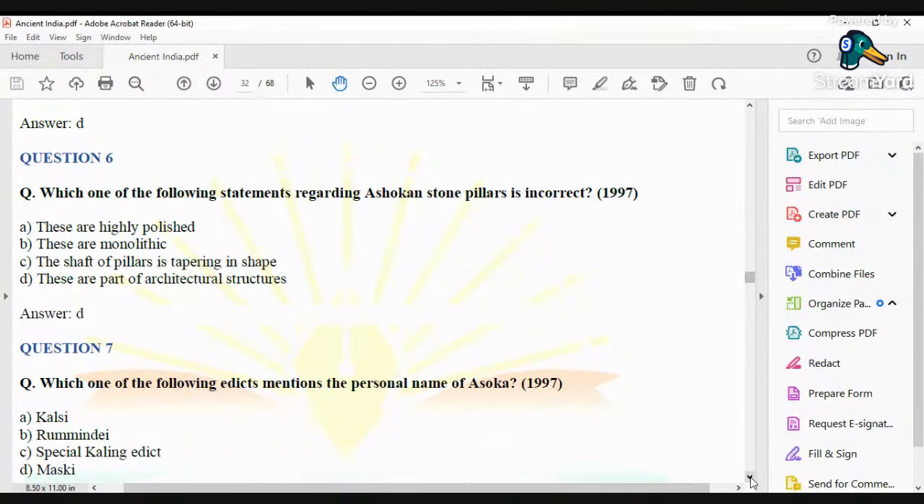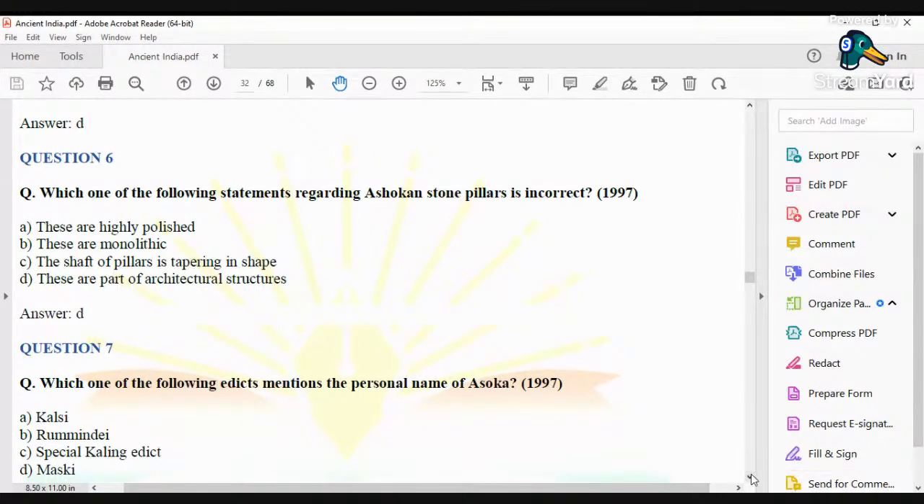And option number D is that these are part of architectural structures, which is not the correct answer. I've already told you that Ashoka was using his stone pillars not for any ornamentation purpose, not to decorate his palace, or for any other architectural purpose. He was not even making these stone pillars in order to put them in front of stupas. He was making these stone pillars so that he can use them to transmit his dhamma, so that he can take dhamma to as many people as possible. So the incorrect statement would be D.